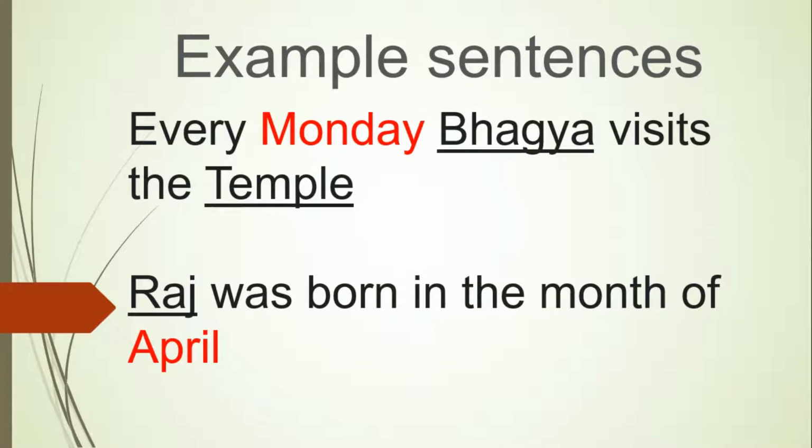So let us look at the examples here. Every Monday, Bhagya visits the temple. Now, Bhagya is also a proper noun. Temple is also a proper noun. However, we are concentrating only on the names of the days or the months here. So Monday is a proper noun. Raj was born in the month of April. Raj is a proper noun, but here April is also a proper noun.